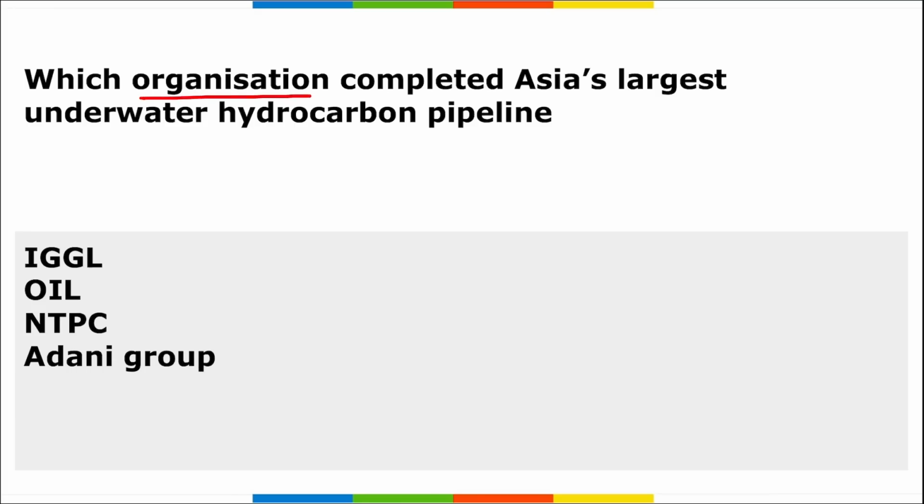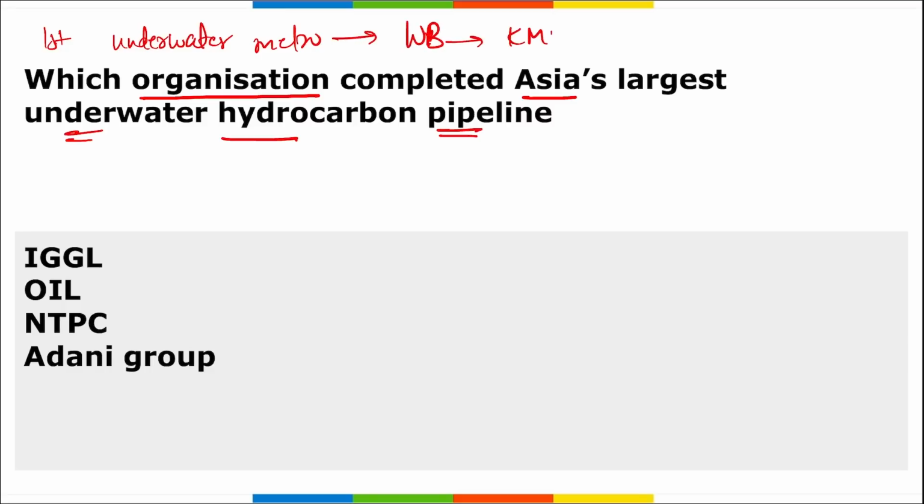Next, which organization completed Asia's largest underwater hydrocarbon pipeline? Before moving on to this question, let me ask you, where is the first underwater metro? In which state? It is in West Bengal. Kolkata Metro Rail Corporation is developing this first underwater metro of India. It is in Kolkata, West Bengal, and the river on which it is located is the Hooghly River.